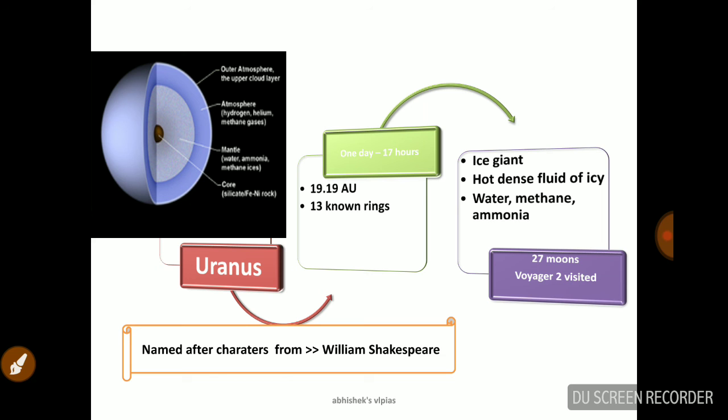And you know what, the moons of Uranus were given names after characters from William Shakespeare's dramas and Alexander Pope's works. And the important point related to Uranus is that it spins horizontally. It is spinning on its side.